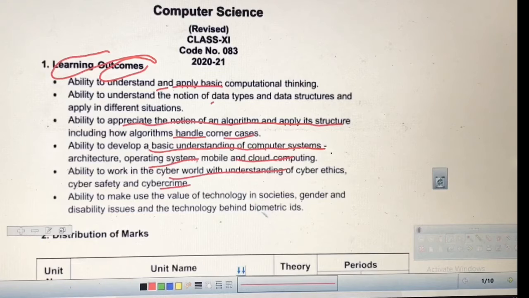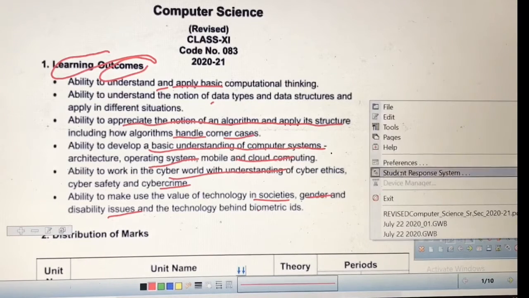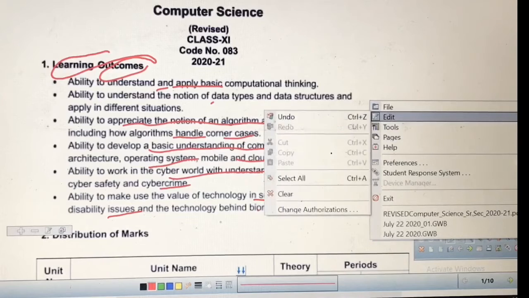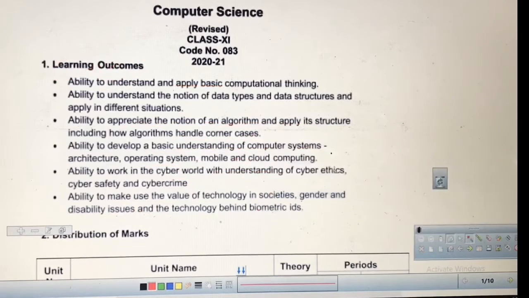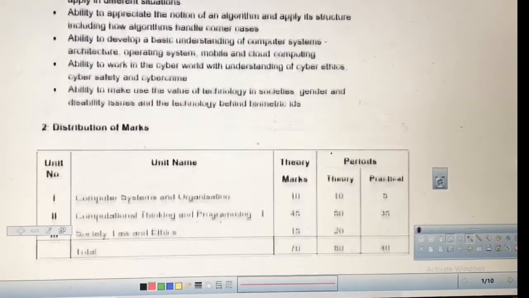And then biometric aids, societal and gender disability issues and gender inequalities, and how you will handle them in social life. There is a chapter concerned with this. These are the possible outcomes that a student should obtain when starting to study the subject.